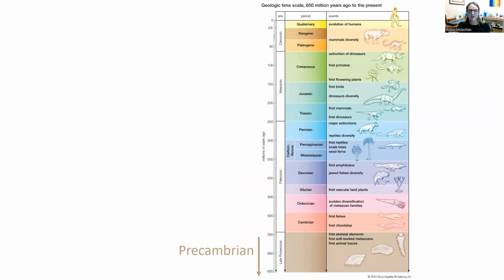So to recap where we are in geologic time, the Precambrian refers to everything before the Phanerozoic eon, before the Cambrian period. This took up 80% of all time on Earth, but in terms of life, not much was happening, right? Life was there, but it was often single-celled, or if it was multi-celled, it was most often soft-bodied, very basic, very little body structure.